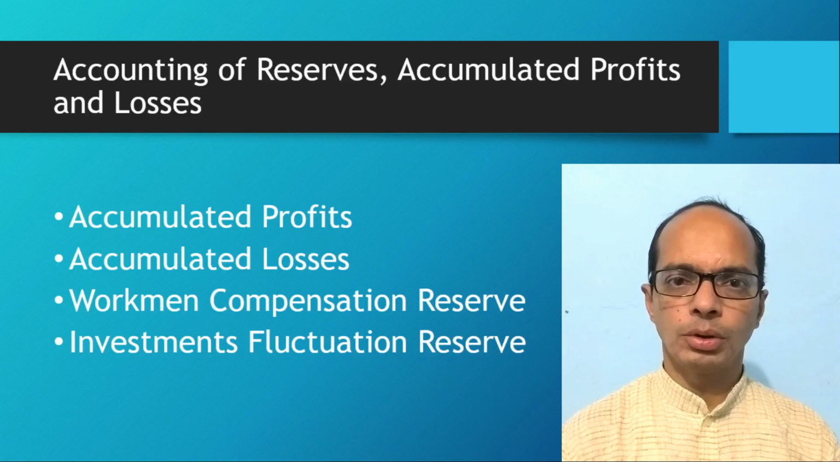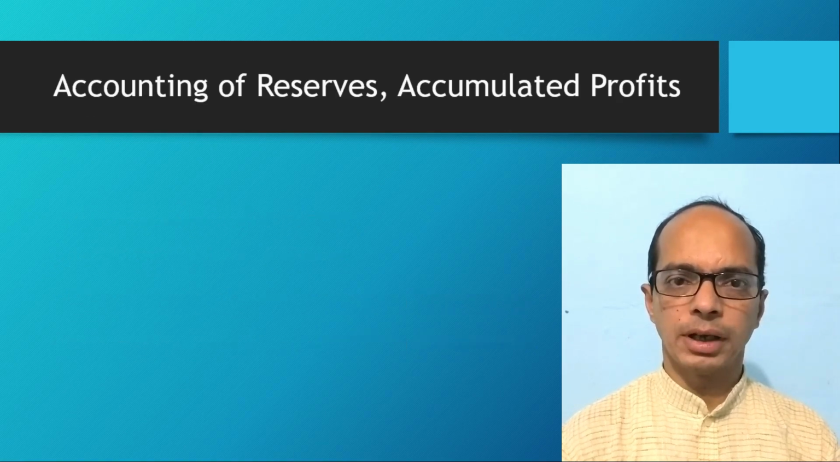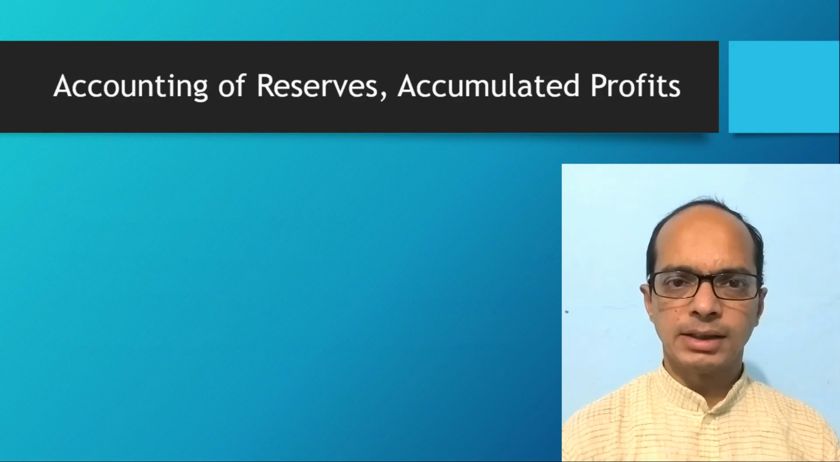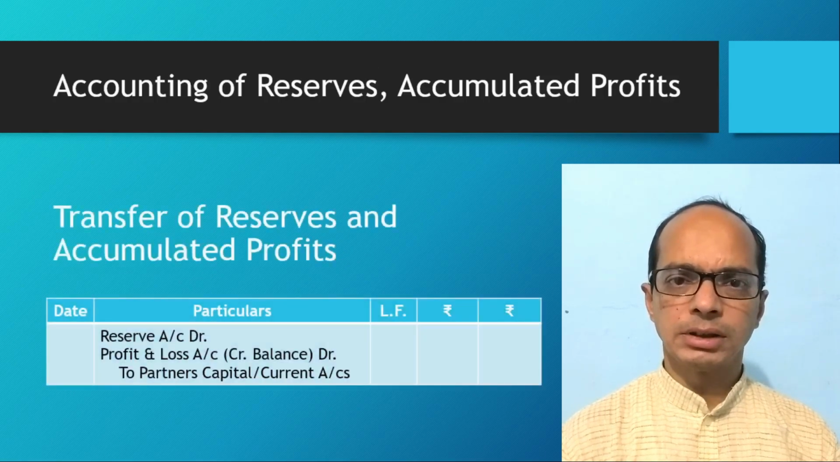First, I will tell you about accounting treatment of reserves and accumulated profits. Reserves and accumulated profits are earned by the business before reconstitution of the partnership. So, the amount available in reserve account and profit and loss account is transferred to the partners' capital accounts in the old profit sharing ratio. For this purpose, we pass the journal entry: reserve account debit, profit and loss account debit, to partners' capital accounts. Partners' capital accounts are credited here because the value of partners' capital increases by this amount.